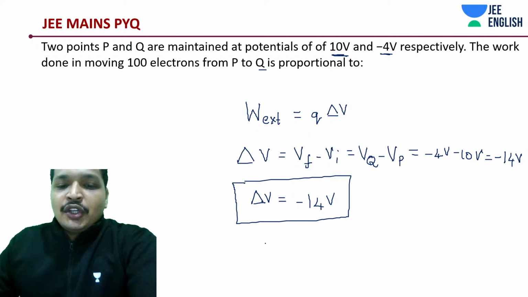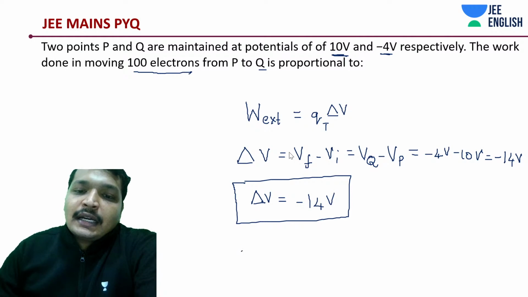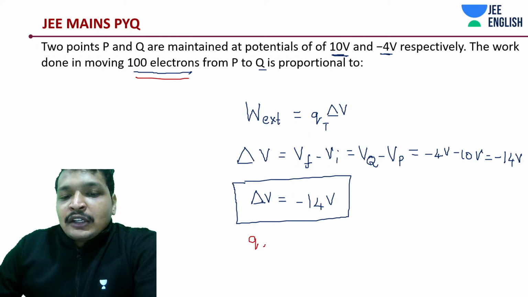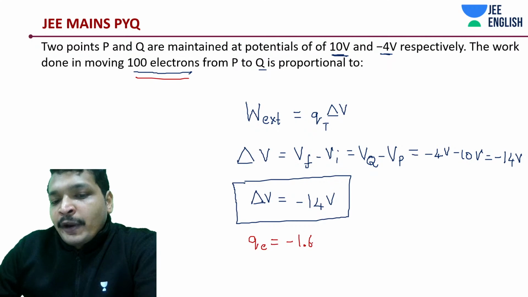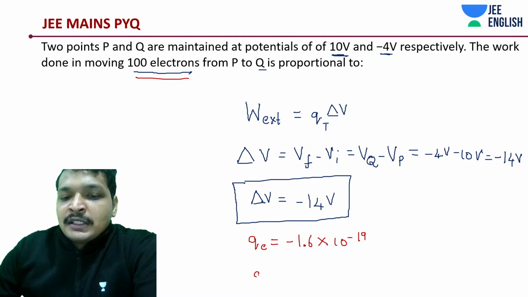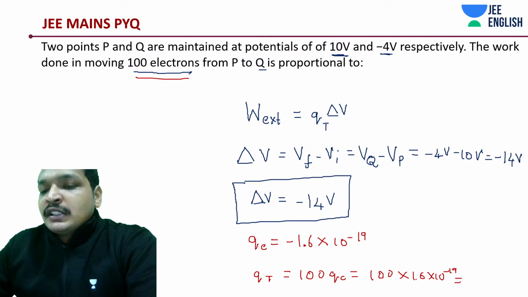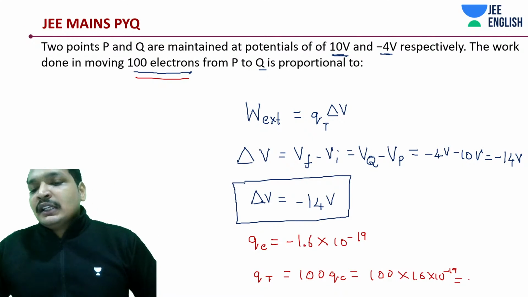Next, what is Q? Now I'm going to change it a little bit. It's Q total because 100 electrons are being moved. Let's understand this from the perspective of 100 electrons. One electron's charge is how much? Minus 1.602 something into 10 to the power minus 19. And how much charge have we carried? 100 such electrons. So total charge is 100 into Qe, which is 1.6 into 10 to the power minus 19 into 100, basically 1.6 into 10 to the power minus 17 coulombs.